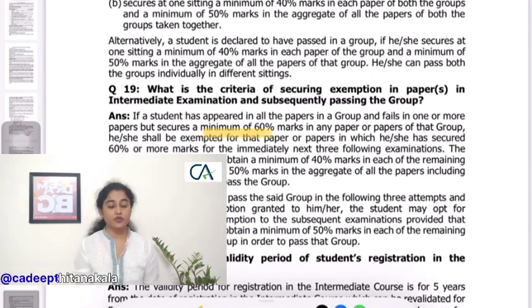And in order to claim any exemption in any paper, you should get 60% in that subject. Only then you can claim exemption in that particular subject. And so this exemption can be carried forward for the next 3 attempts of yours. So I hope now you have understood some of the important points in the intermediate course.